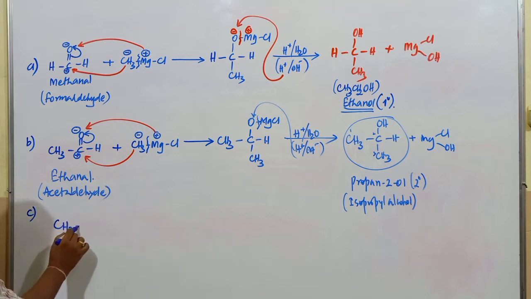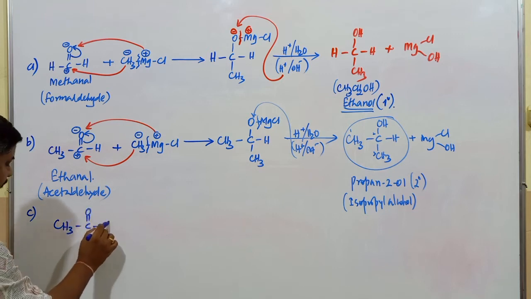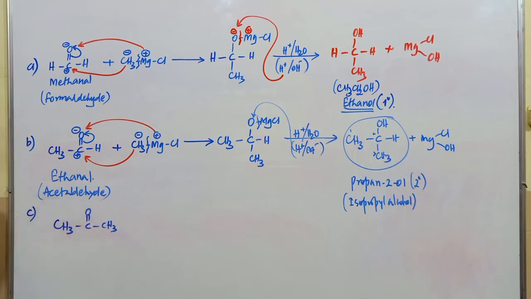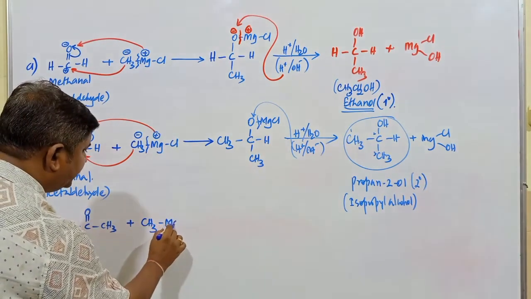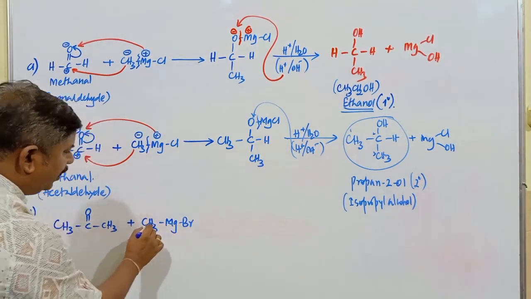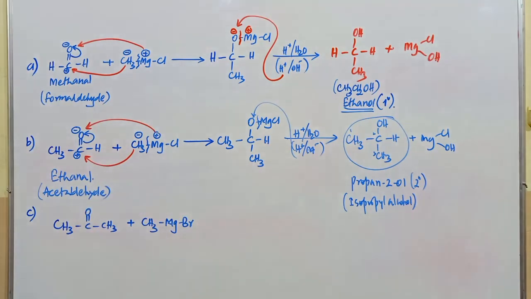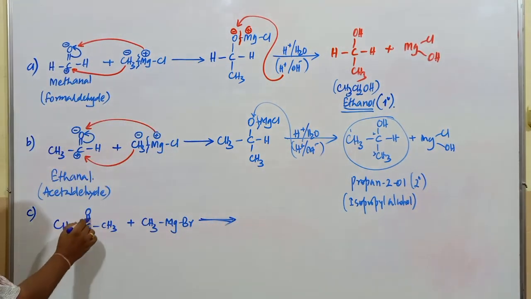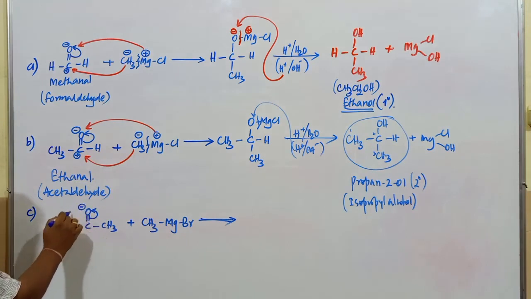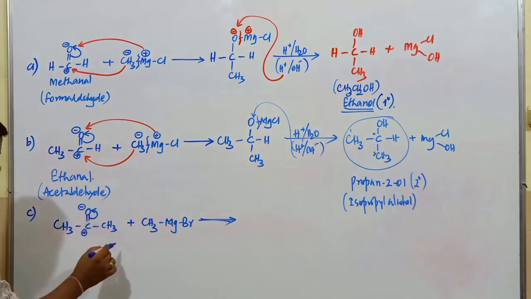This is CH3, C double bond O, and CH3. Now this group is CH3, Mg, any alkyl group and any halogen; it makes no difference here. What happens here first? These electrons are shifted over: oxygen negative charge, carbon positive charge.